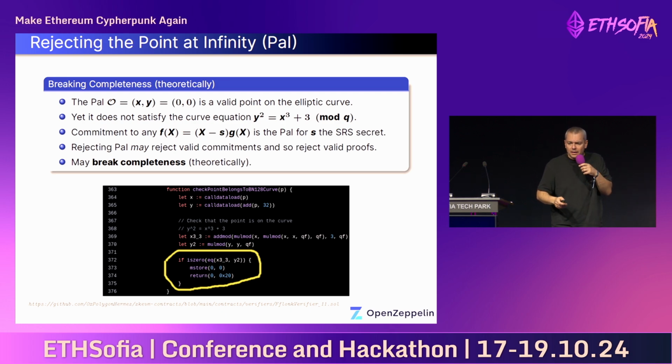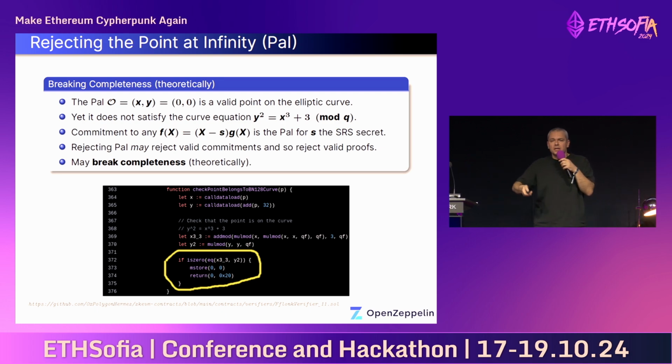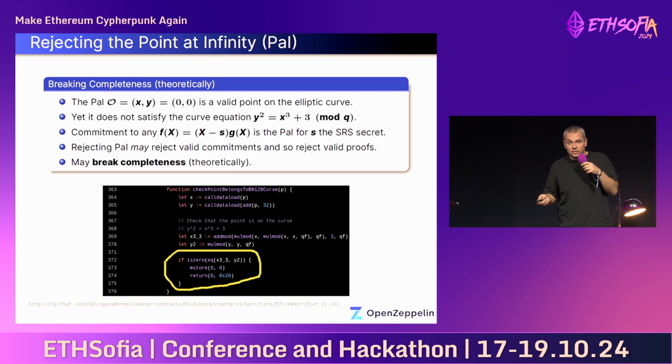Okay, very quickly, a bug on breaking completeness. We've seen it at different places, so this is not from one particular audit. How do you handle the point at infinity on an elliptic curve? It's a point that has coordinate 0, 0, and it's the only valid point on the curve that does not satisfy the curve equation.